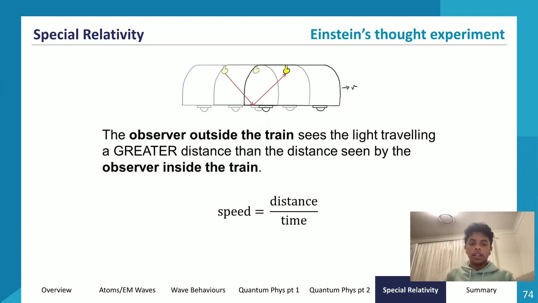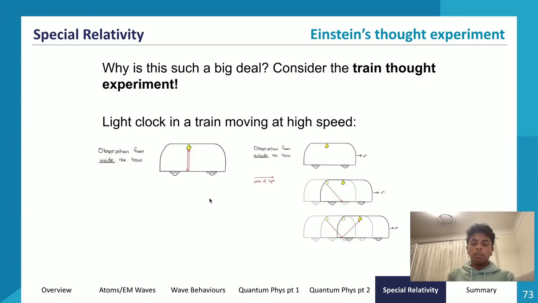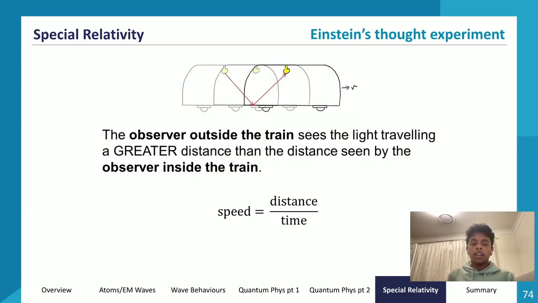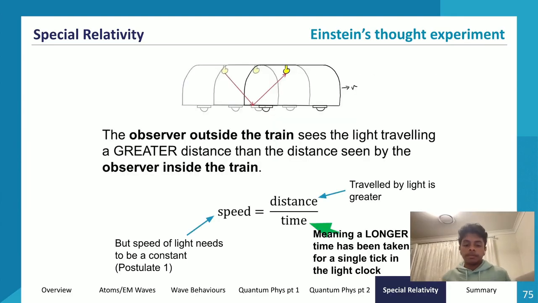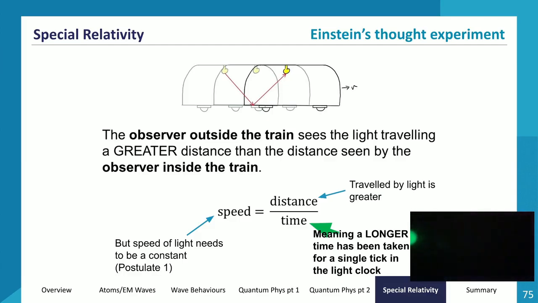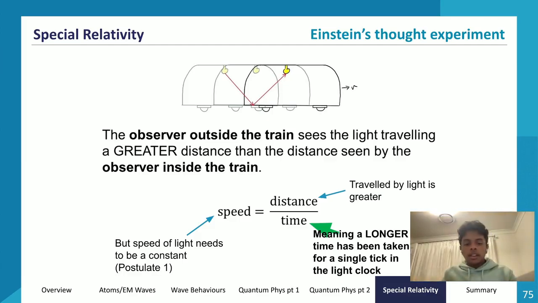But that breaks Einstein's first postulate. The observer outside the train now sees light traveling a greater distance than the observer inside the train. So if speed is equal to distance over time, that would indicate that I would see light traveling at a greater speed if I was outside the train compared to inside. But Einstein's first postulate stated that the speed of light is always constant. So what does that mean for us? Well, it means that this thought experiment just cannot be the case.